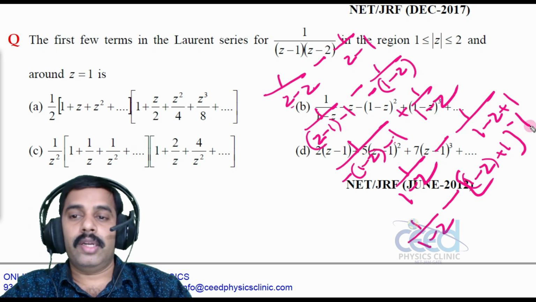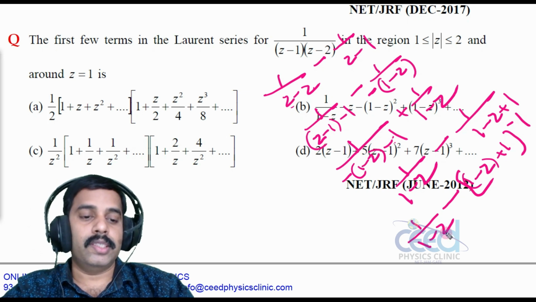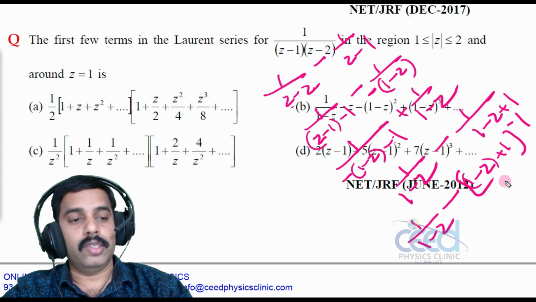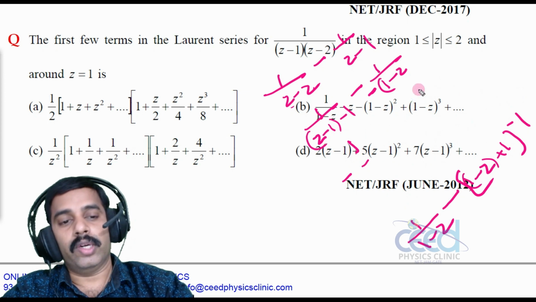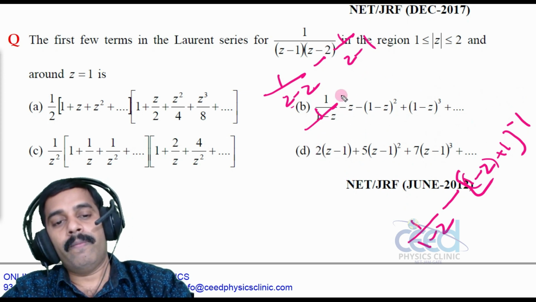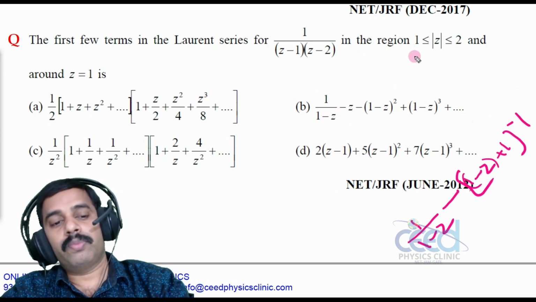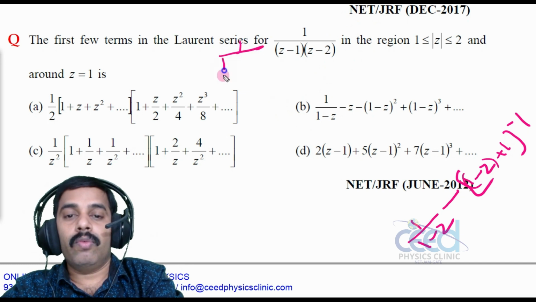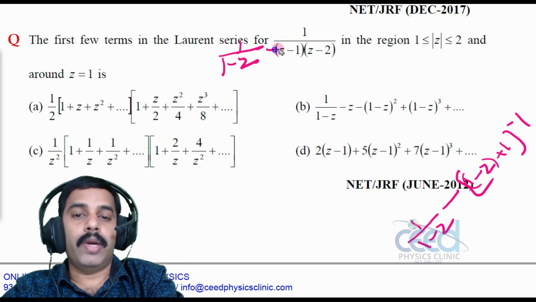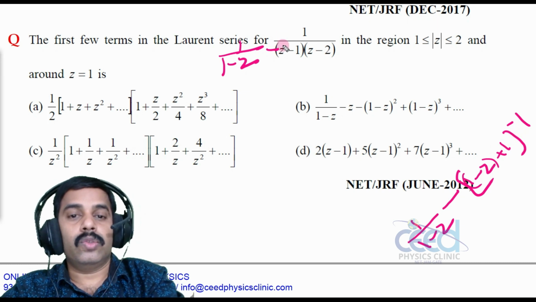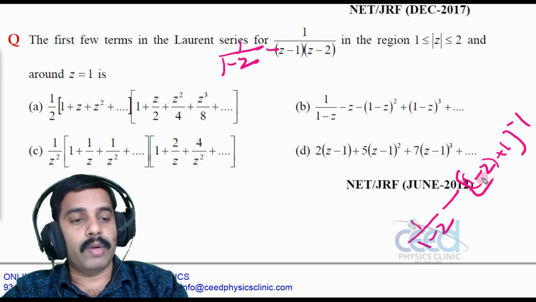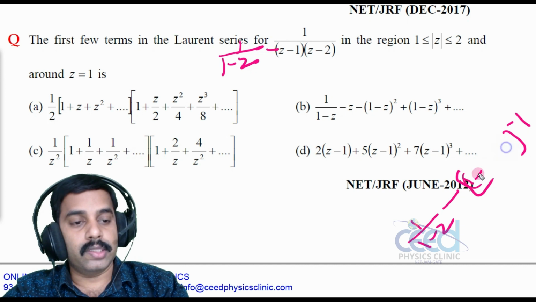Now we can expand all the terms, that is z is around 1, right? Now we can expand this using the binomial theorem, which leads to the Laurent series. So how can I expand this? This is (1 plus x) to the power n, right? So that means we can write 1 plus first and then 1 minus z.